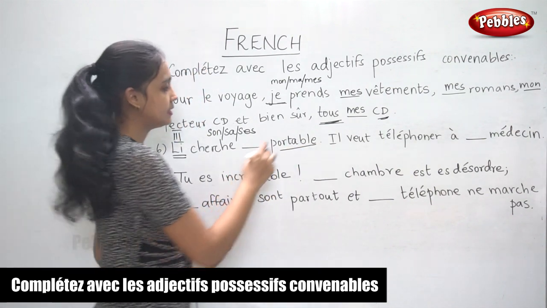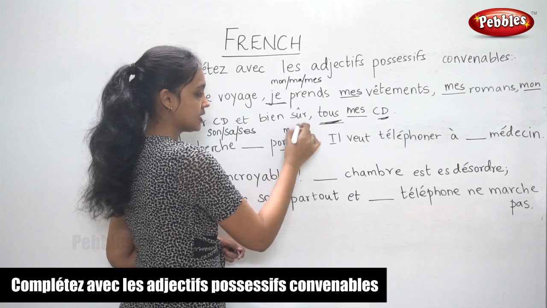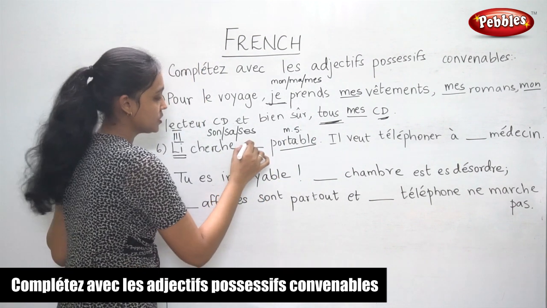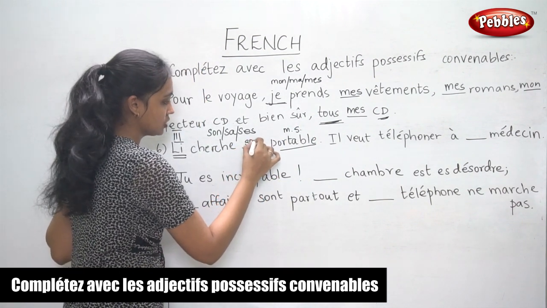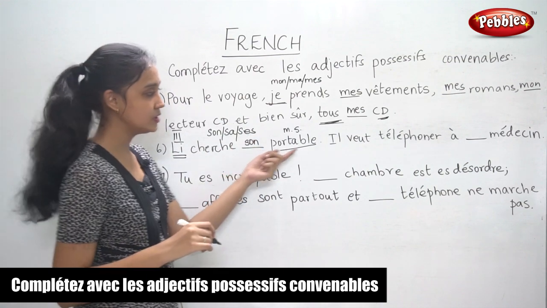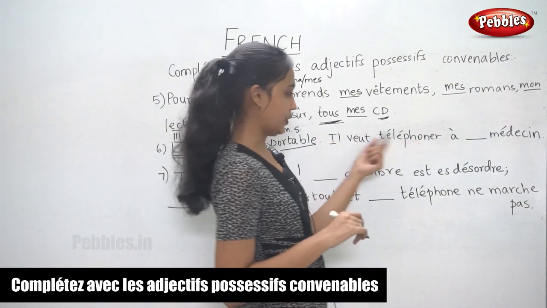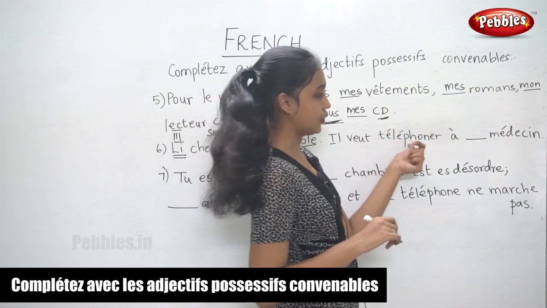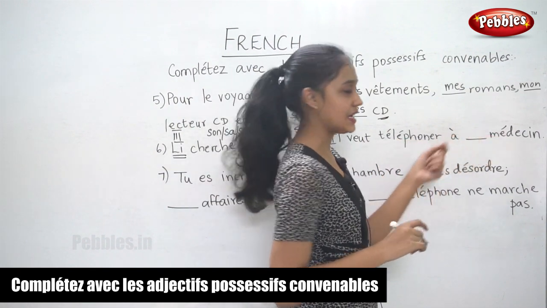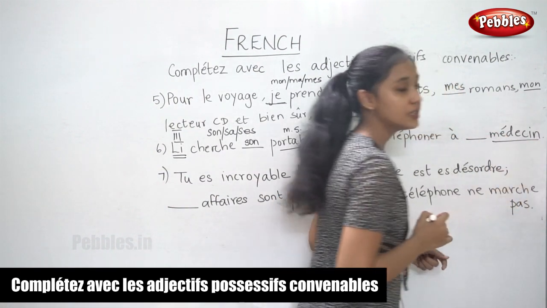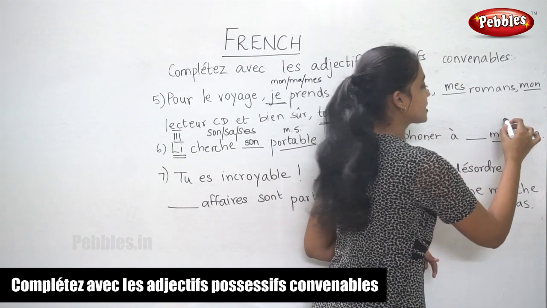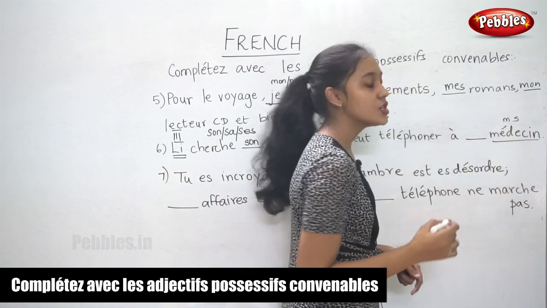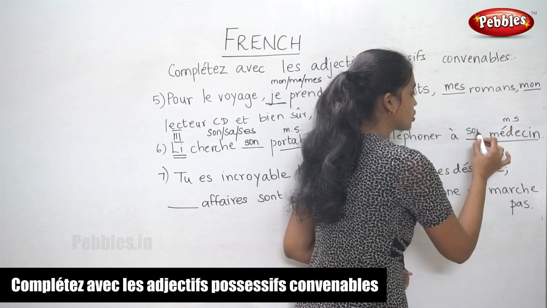It is in the masculine singular form, so we use son. Son portable. Il veut téléphoner à dash médecin. So the médecin, this is also in the masculine singular form, so again we use son.